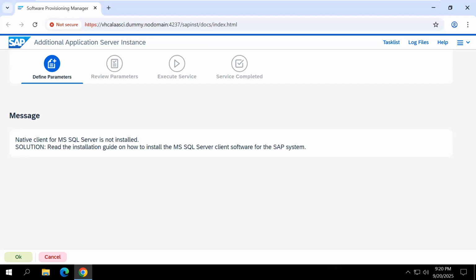In our original MS SQL Server software media, the client software is available. We want to check that one and install that software. Only after installing the MS SQL Server client software will the installation continue. That means now we want to install MS SQL Server client software.